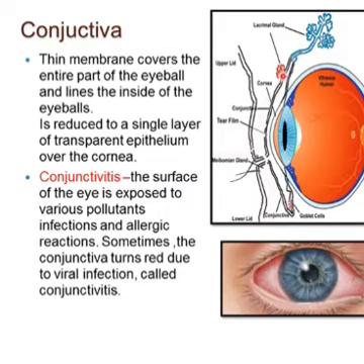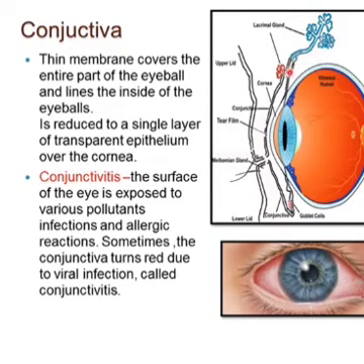Now look at the red pointer and see here in this diagram of the eye. Here you can see a thin membrane which covers the entire front part of the eyeball. You can see the red pointer over here. At the end of this there is a lacrimal gland, which, as we discussed in the last slide, secretes tears.